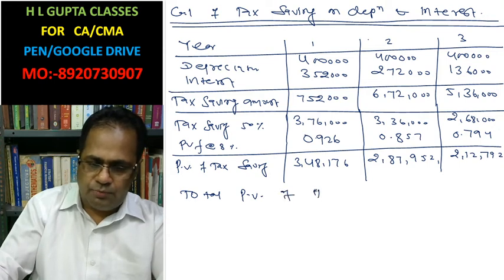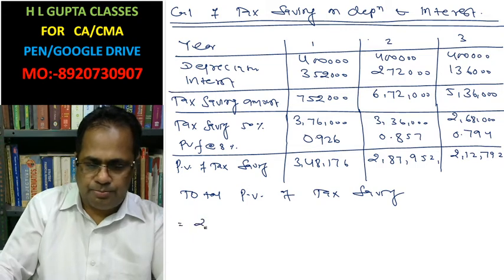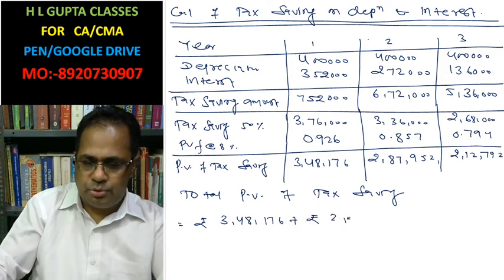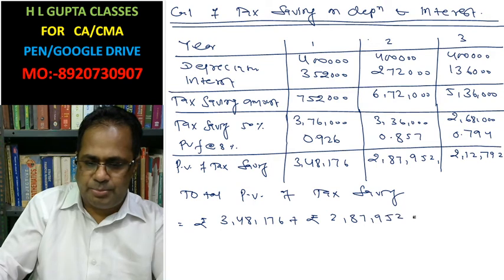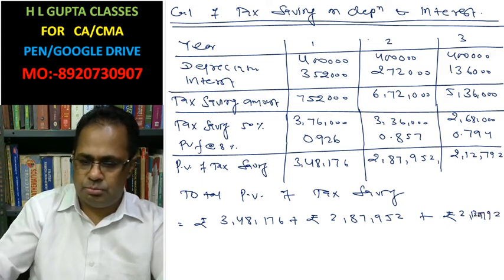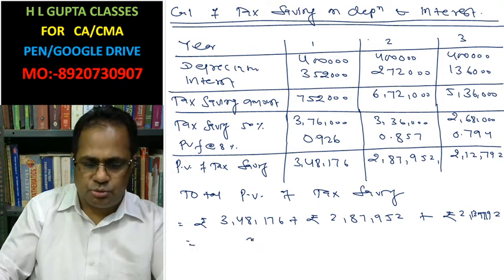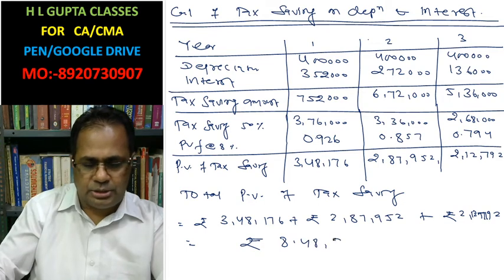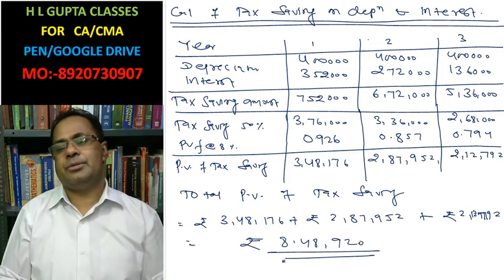Adding 3,48,176, 2,87,952, 2,12,792, this is rupees 8,48,920. This is the present value of tax saving.